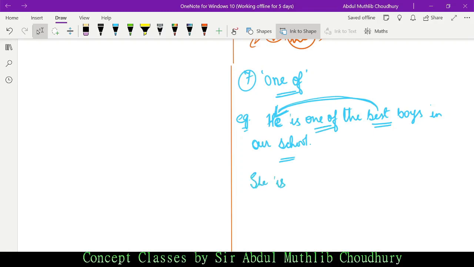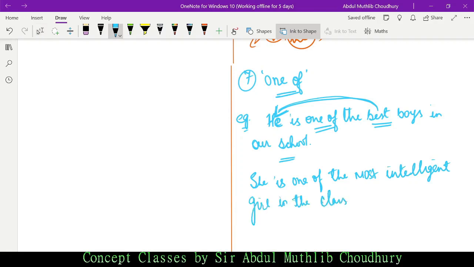Or, she is one of the most intelligent girls in the class. There are several girls in the class, so there is one girl who is the most intelligent. Why most? Because intelligent has how many syllables? 4 syllables, right? Basically more than 1 syllable. If an adjective has more than 1 syllable, it has to be preceded by most. And best, sorry.